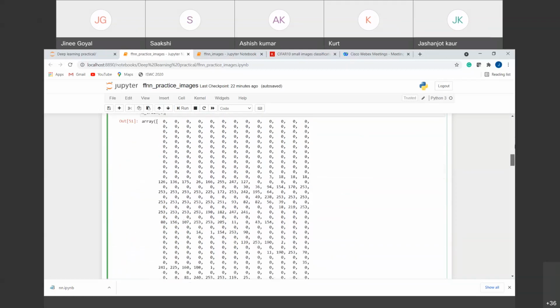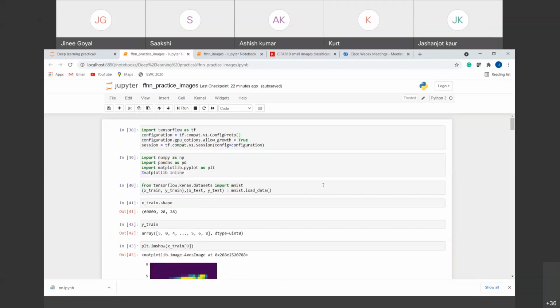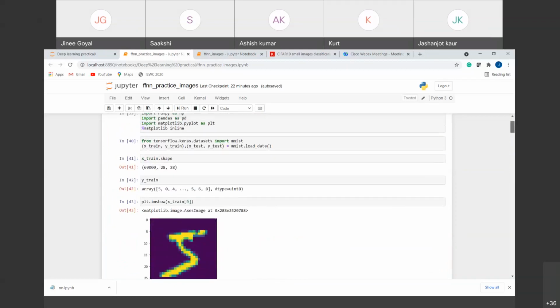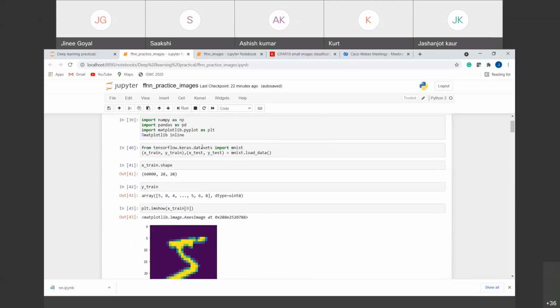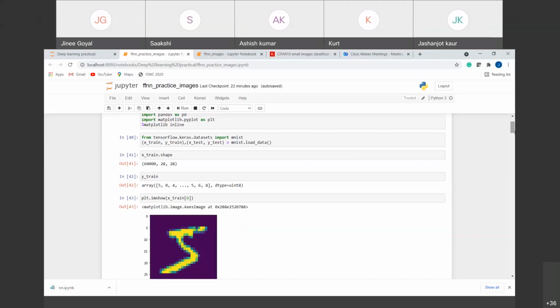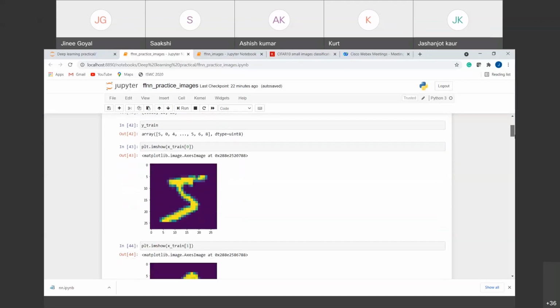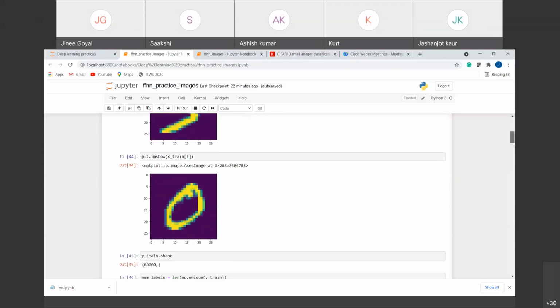So we are going to revise once what we have done here. First of all, we imported all the libraries that were required, that is NumPy, Pandas, and Matplotlib. Then I used the dataset directly from Keras. You can use other datasets present under Keras.datasets, where we have a list of datasets. We are using the handwritten dataset, MNIST, and we looked at some examples of how our data looks.